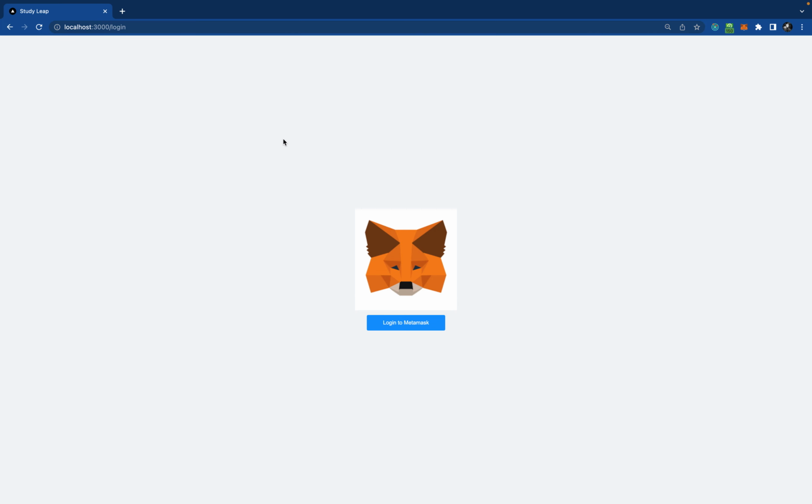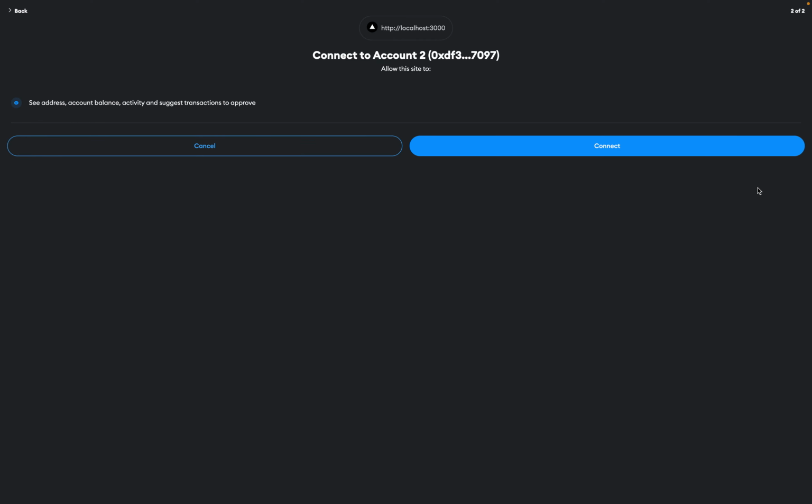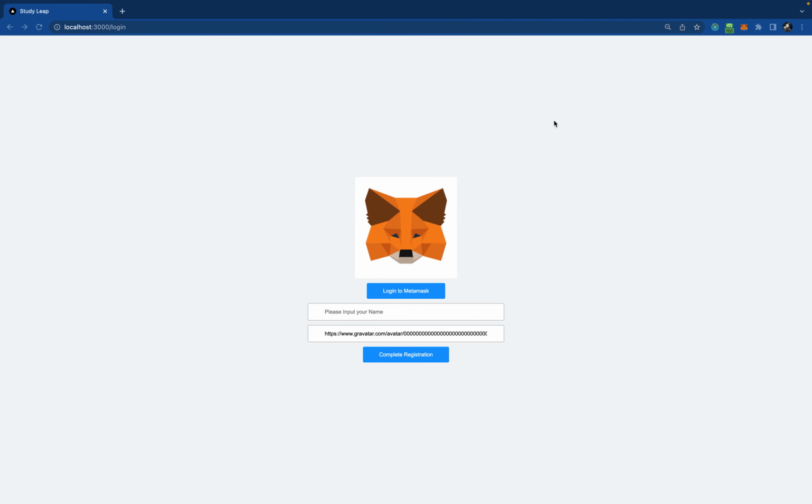If the user is logging in or registering for the first time, they have to click on MetaMask. This is a test account that I've created for this test network. If I click on connect, I get connected. Since this is my first time, I need to register. I need to put in my name and any avatar URL, it could be anything. I'm just keeping it like this, and then I'll click on complete registration.